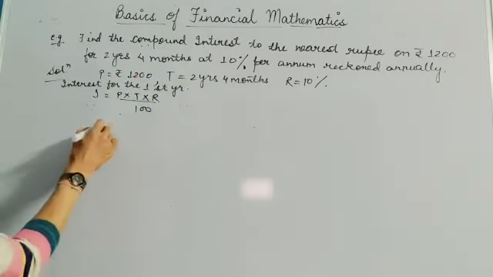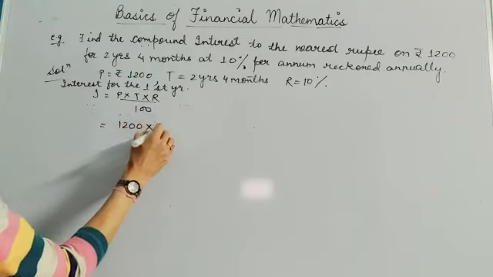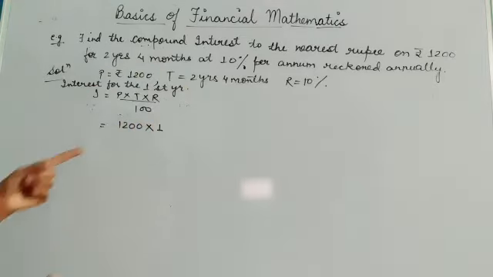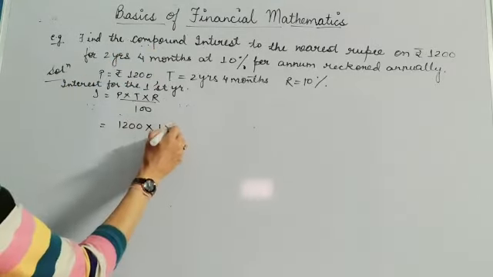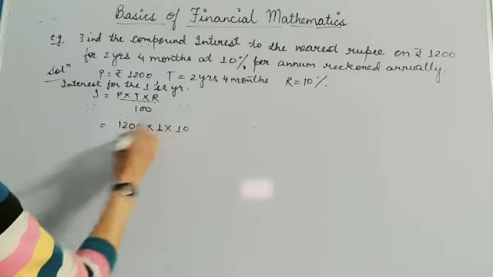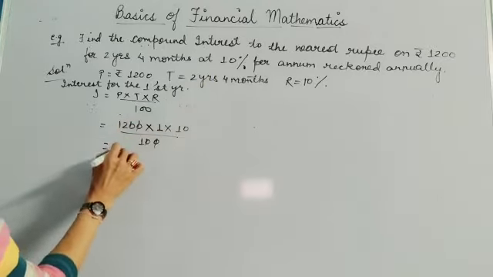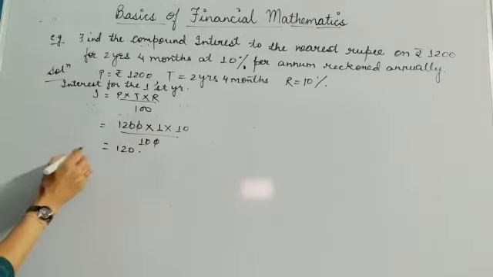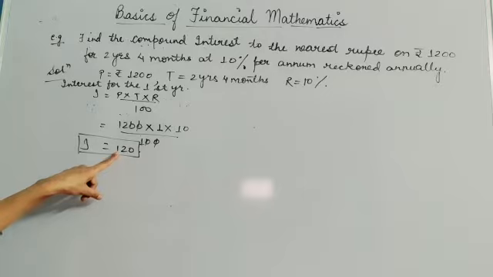I'll be writing P is 1200, time is 1 year. I am taking it as 1 year because I'll be calculating compound interest every year. Rate is given to you as 10 by 100. So I am getting here 120. So my interest is coming out to be 120. This is your interest for the first year.